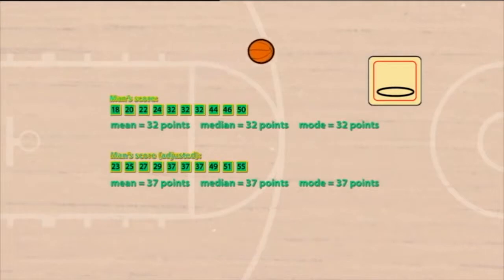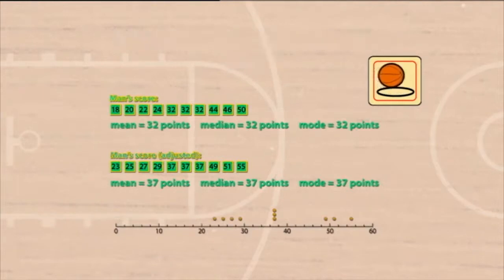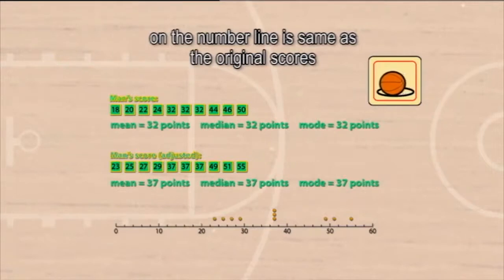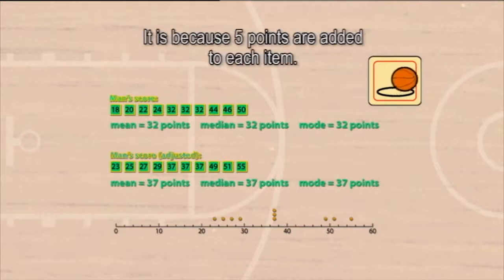The new mean becomes 37 points, the median becomes 37 points, and the mode becomes 37 points. The new scores plotted on a number line like this. The shape of distribution of new scores on the number line is the same as the original scores, but only shifts to the right side by 5 units. It is because 5 points are added to each item.